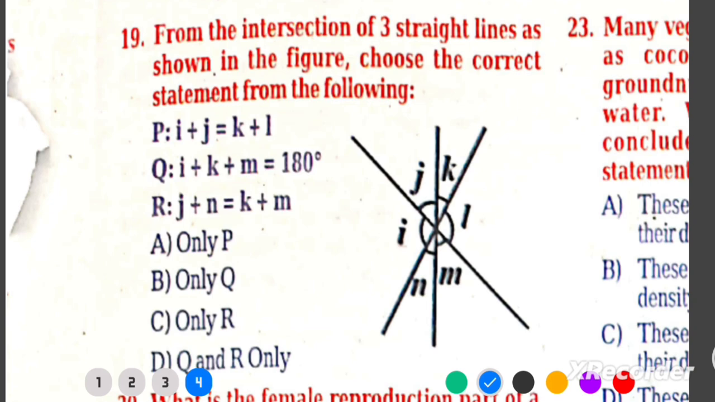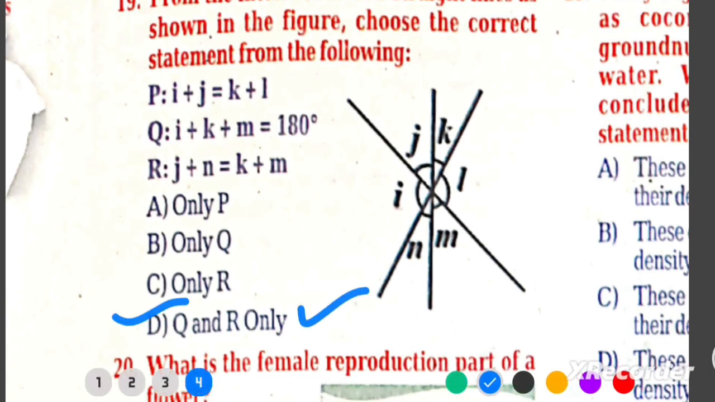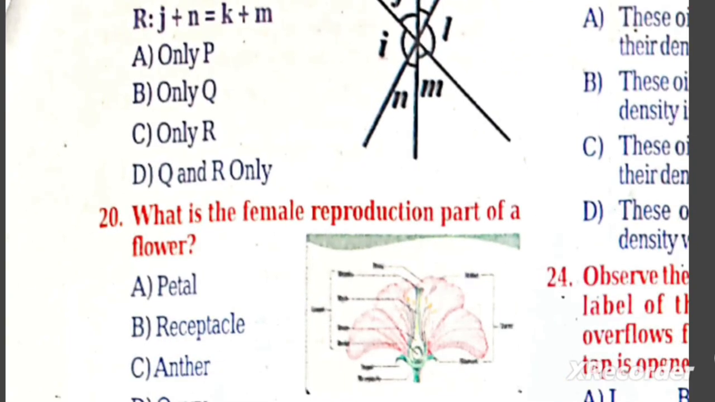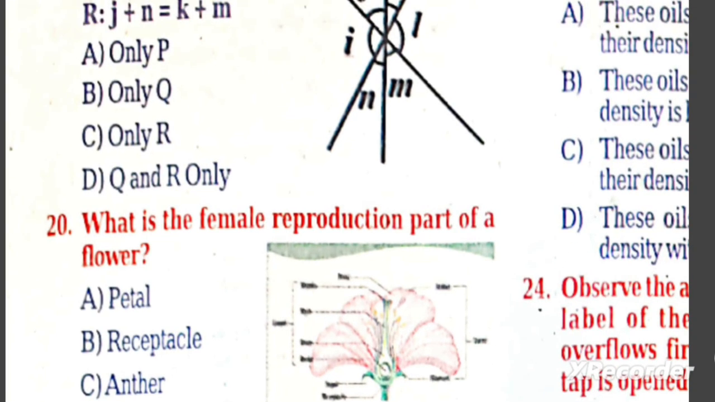Q19. From the intersection of 3 straight lines, choose the correct statement. P: i plus j equals k plus l. Q: i plus k plus m equals 180 degrees. R: j plus n equals k plus m. Answer D, Q and R only. Why? For 3 lines through a point, every second angle around the point adds up to 180 degrees. That makes Q true. Using vertical, opposite, and supplementary angle relationships, R also holds. P is not generally true for arbitrary labels.